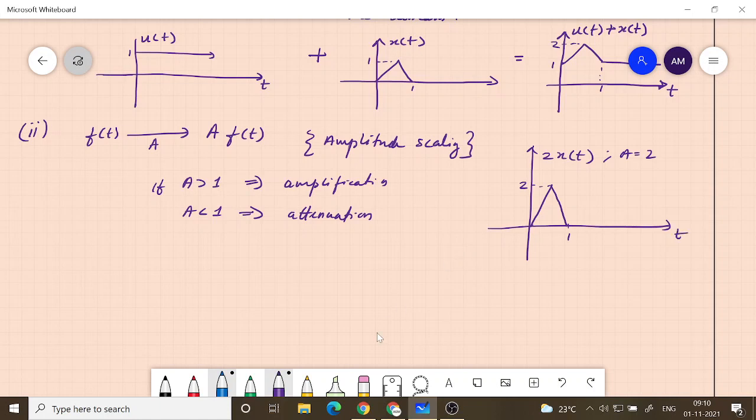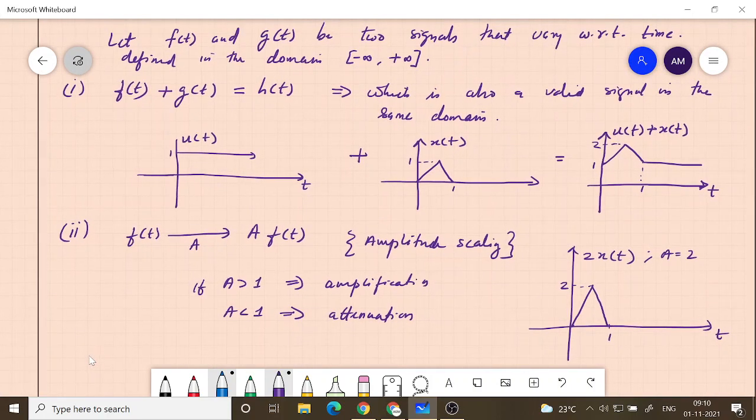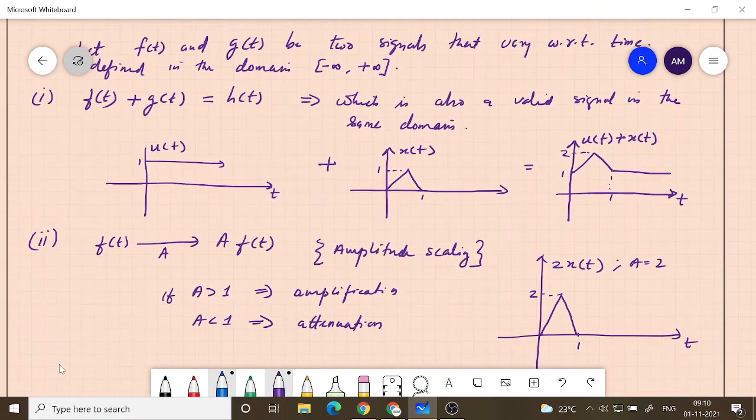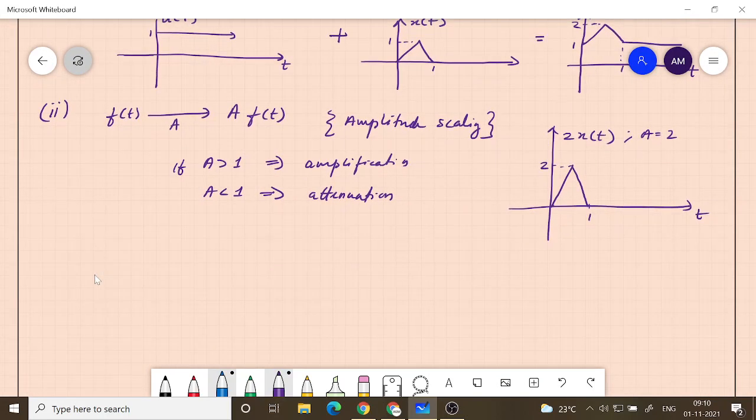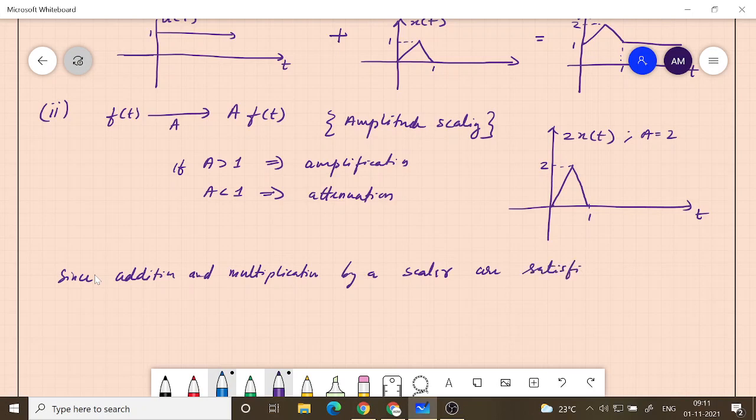That is the point. So since these two properties are satisfied by signals, which are basically functions of time here, therefore signals qualify. Since addition and multiplication by a scalar are satisfied by signals, they qualify.